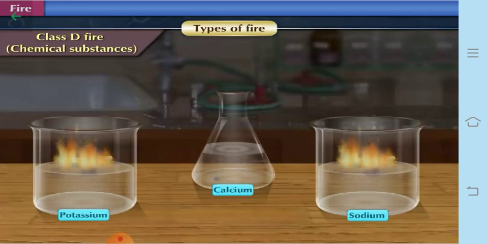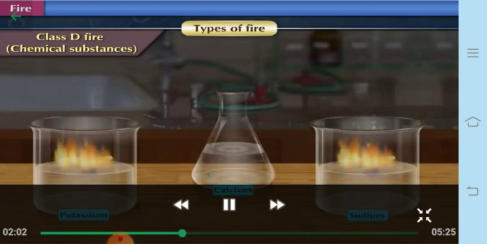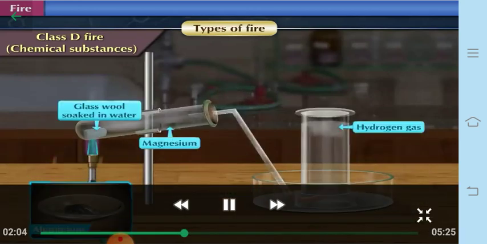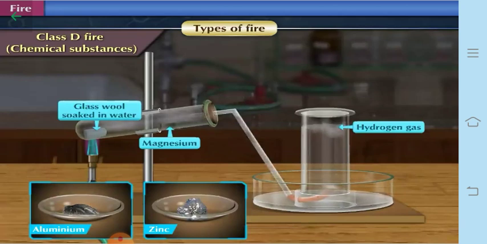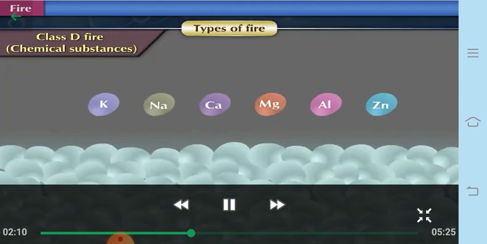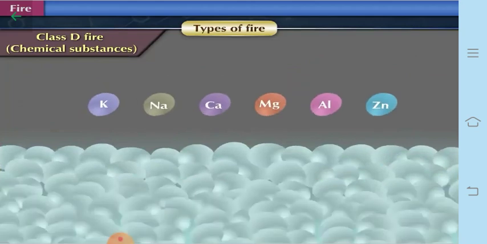So the fire which is formed due to these metals is called as the class D type of fires. Then there are other metals like magnesium, aluminum and zinc, which react with the water at high temperature.